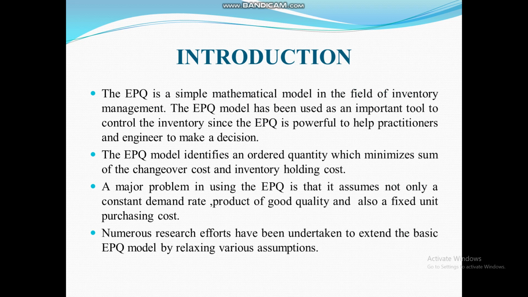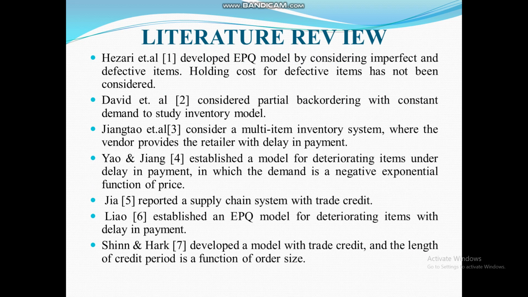And in economic order quantity models, the decision taker decides how much to order so that the orders from the customers can be fulfilled. This is the major difference between these two. So in this particular case, I considered only the economic production quantity to control the inventory most effectively.